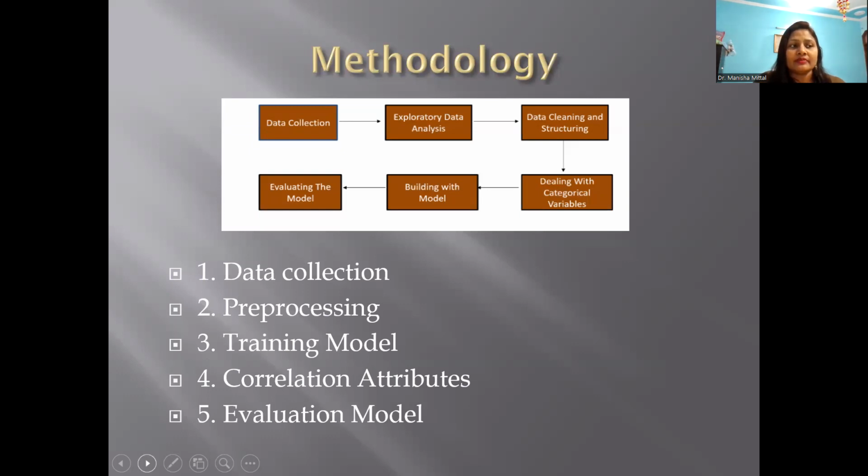Now we will find some categorical variables which are being used for this analysis. After that, we will build the model. The model building here uses different algorithms, and then we will do the evaluation of that particular model. So how is it actually done? First, we collect the data, then pre-process that data, then we design the training models. After that, correlation attributes will be calculated, and last, the evaluation model is prepared.